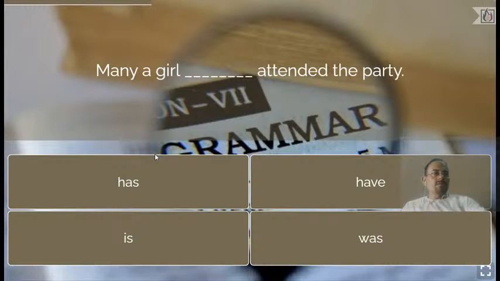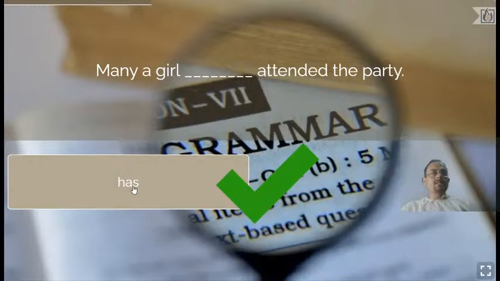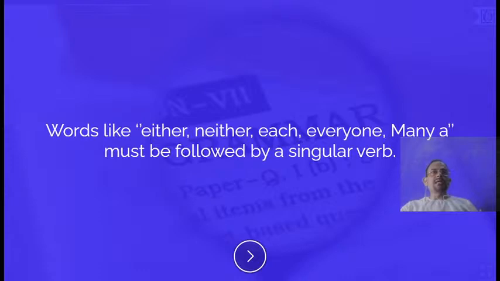Dear students, many a girl, always remember, is followed by a singular verb. So many a girl has attended the party. Words like either, neither, each, everyone, many a must be followed by a singular verb. That is why the answer is has.